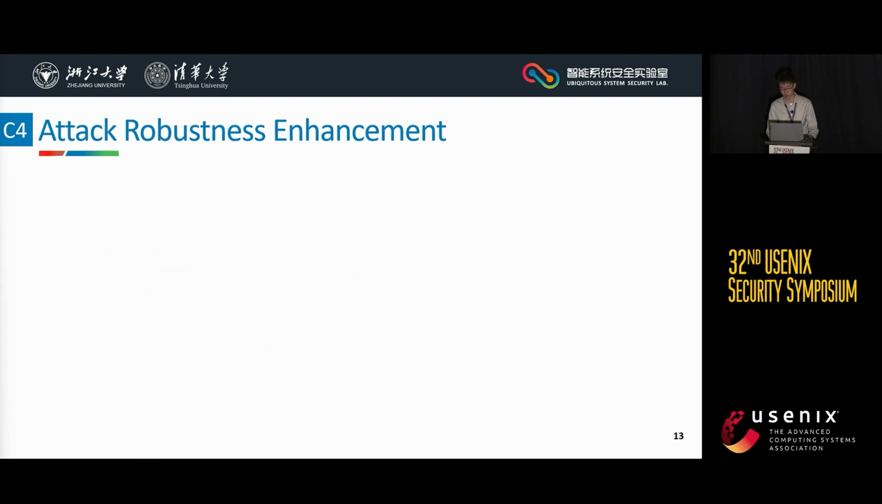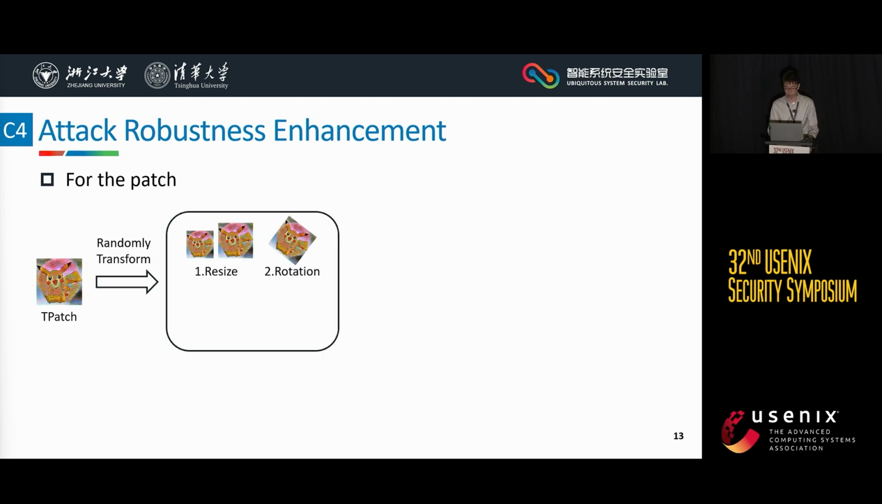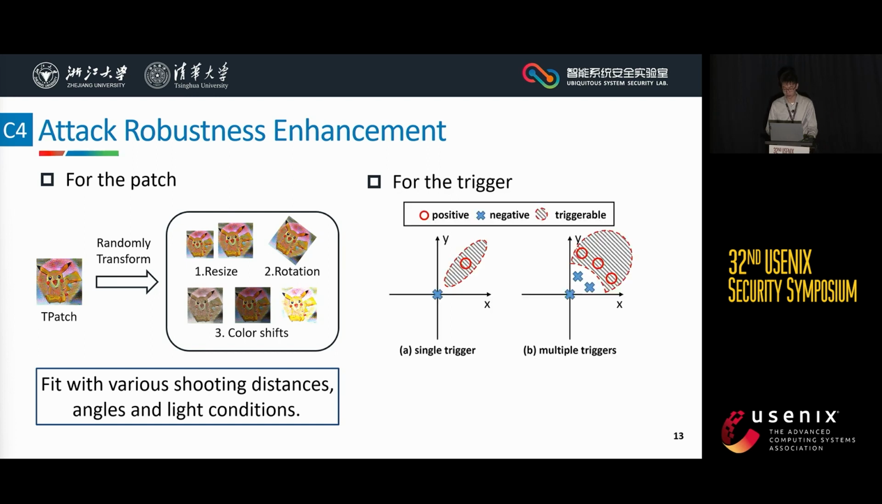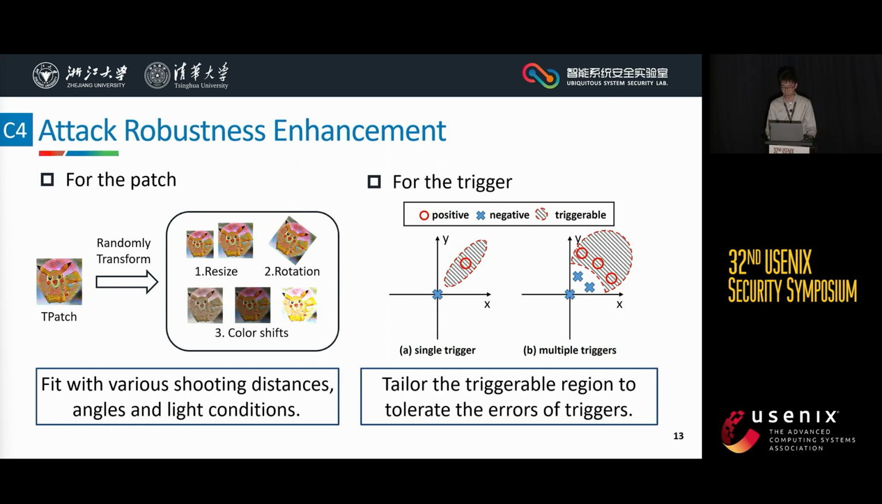The last challenge is how to enhance the attack robustness in the real world. We resolve this challenge from two perspectives. For the patch, we employ the common expectation over transformation method to enable the TPatch to fit various shooting distances, angles, and light conditions. For the trigger, we apply multiple triggers in the optimization of TPatch to tailor the triggerable region. Thus, TPatch can be more easily triggered by imperfect acoustic attacks and harder to be accidentally triggered by unintended blurs.